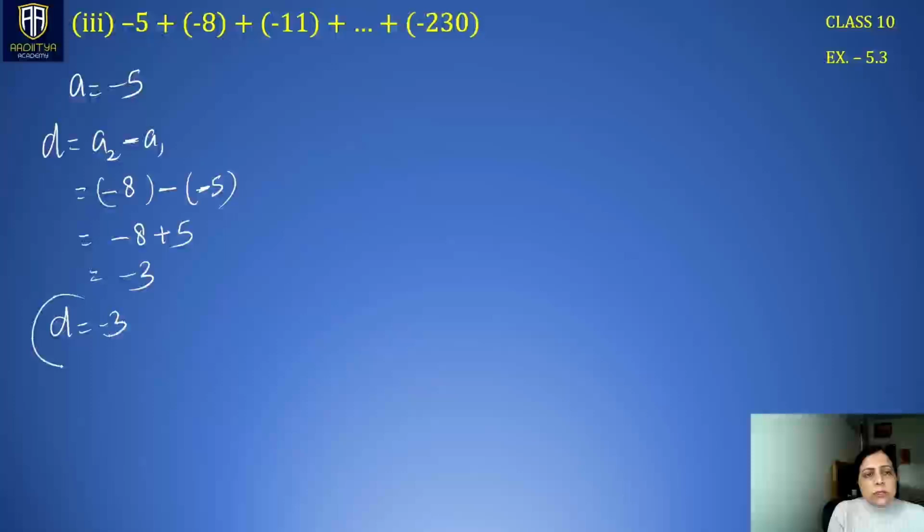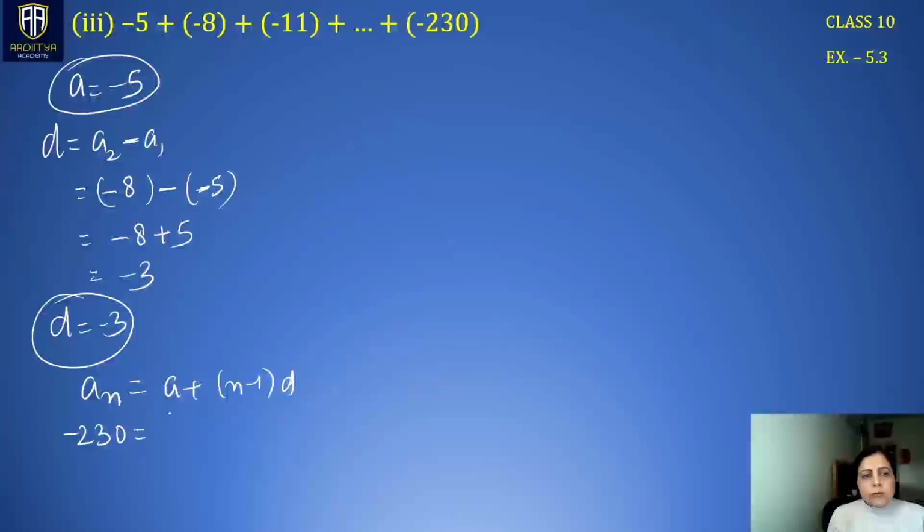So D is minus 3 and A is minus 5. Right? Again, we have to find n here. So the formula is an is equal to a plus n minus 1 d. An is negative 230. Value of a is negative 5. n we have to find and d is minus 3.